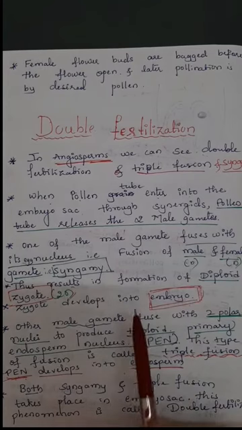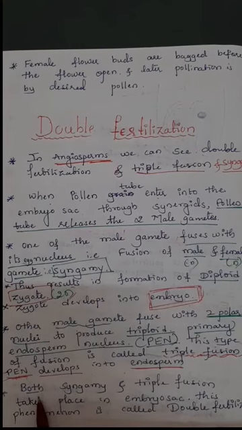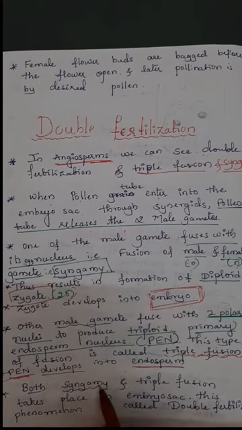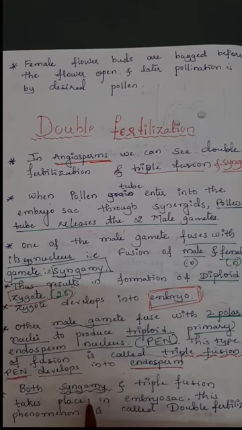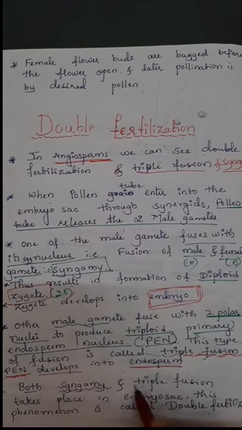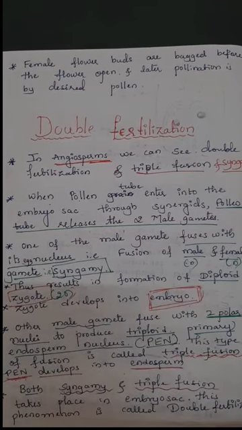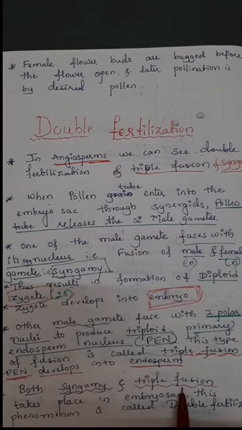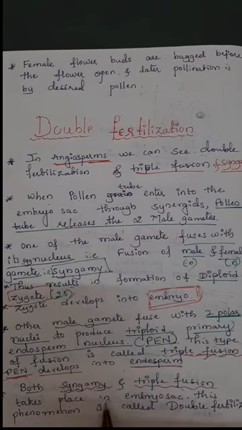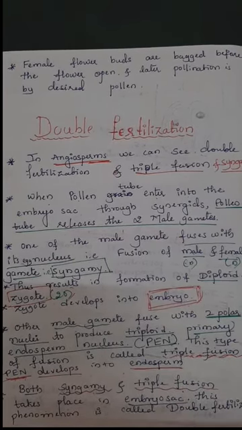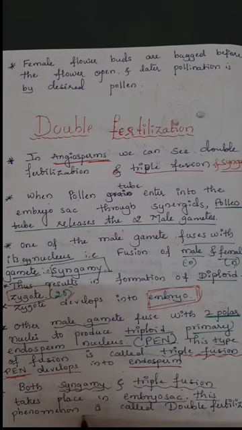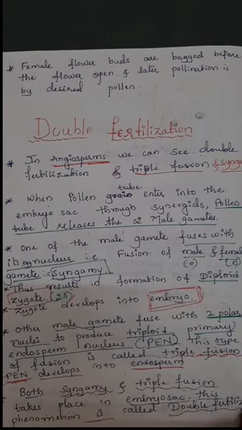Next, double fertilization means both syngamy and triple fusion. Syngamy means fusion of a male and a female gamete. Triple fusion means fusion of three haploid nuclei, two polar nuclei plus one male gamete. Both syngamy and triple fusion take place in the embryo sac. This phenomenon is called double fertilization.